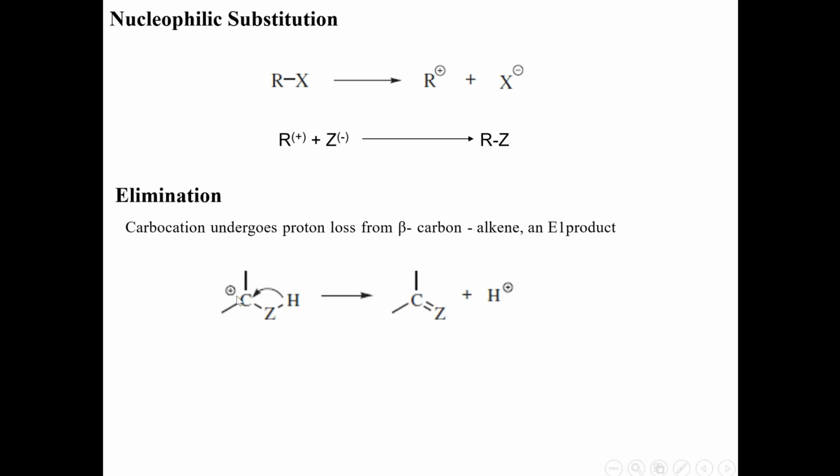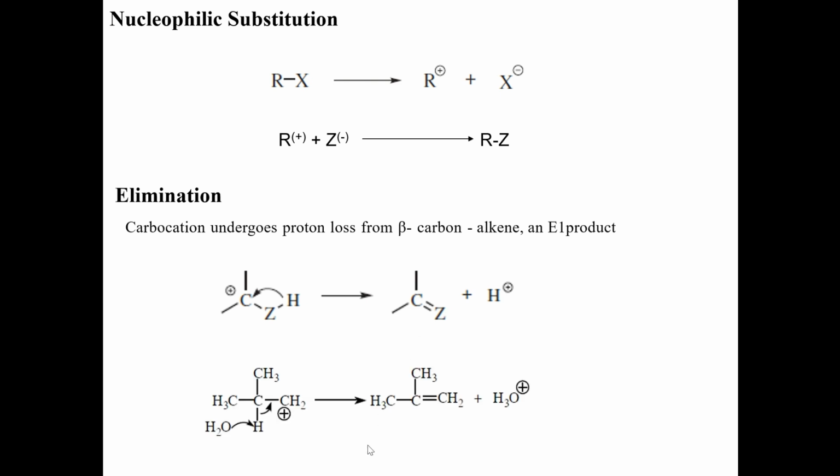The X minus moves away, giving rise to a carbocation, and in the adjacent atom having hydrogen, the bond between the atom and the hydrogen breaks, and the H plus moves away, and the electrons are shared with this positive center to give rise to an alkene.